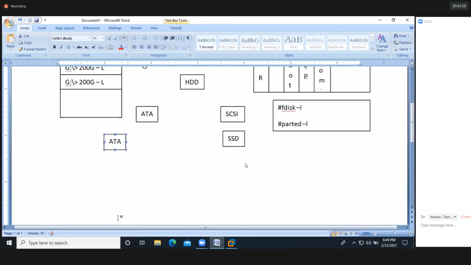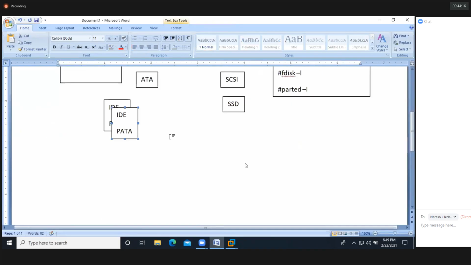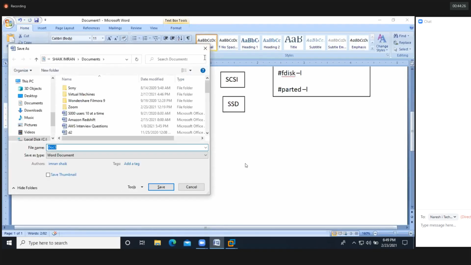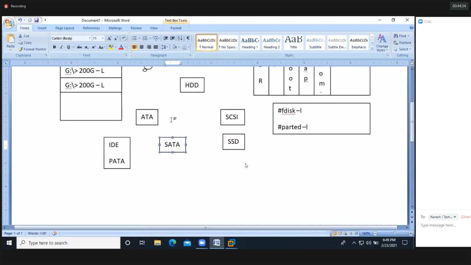One is IDE, Integrated Device Electronic, or you can say PATA. IDE or PATA. And then we'll have one more type in ATA that is called SATA, Serial Advanced Technology Attachment. Okay, ATA technology has two more types here.